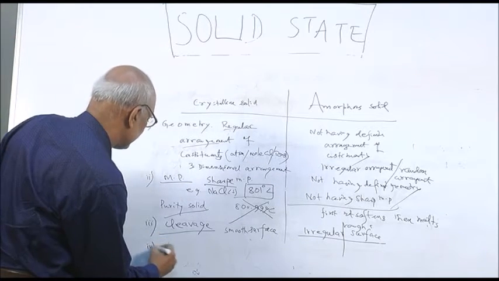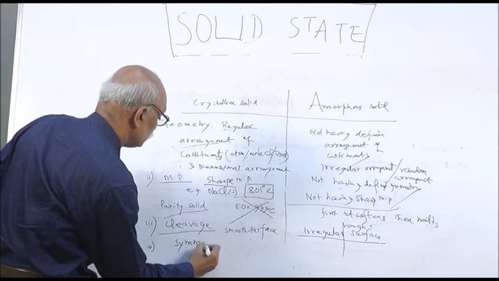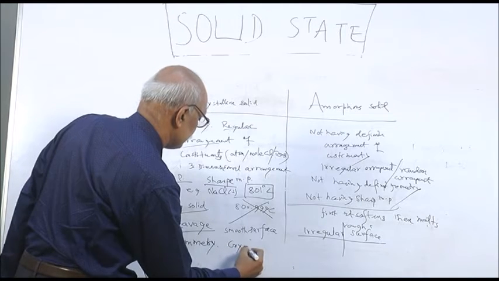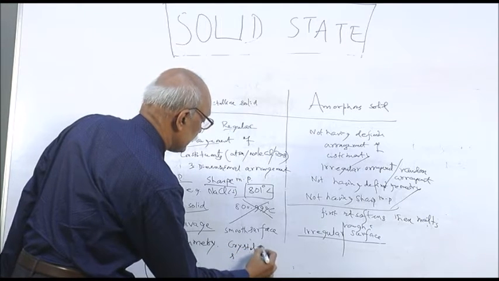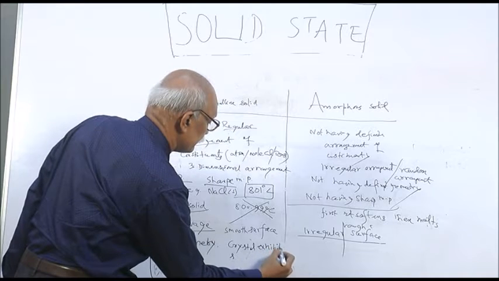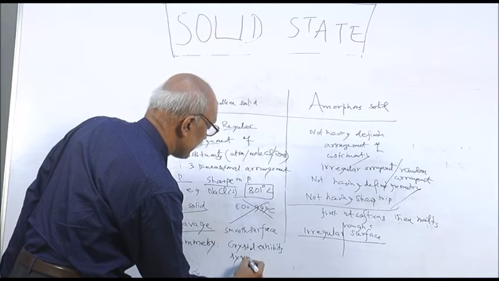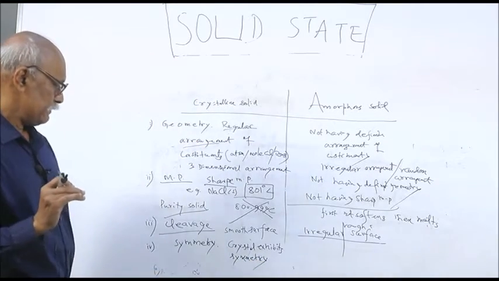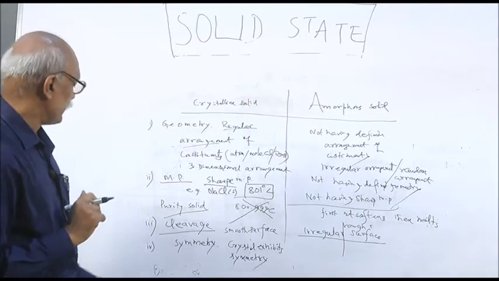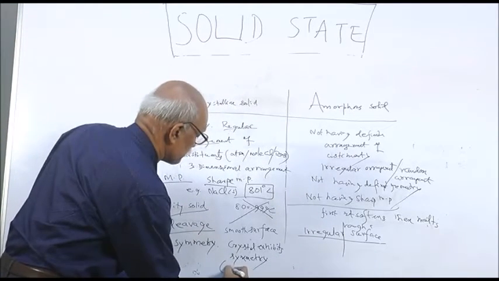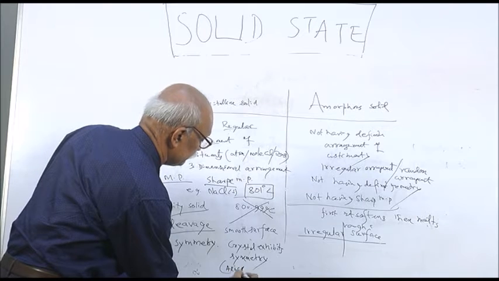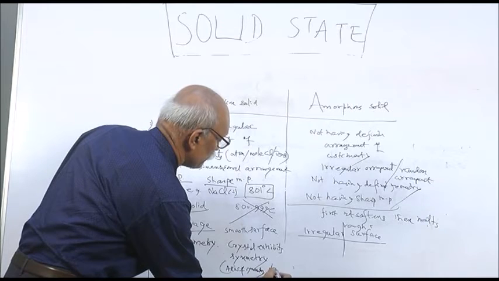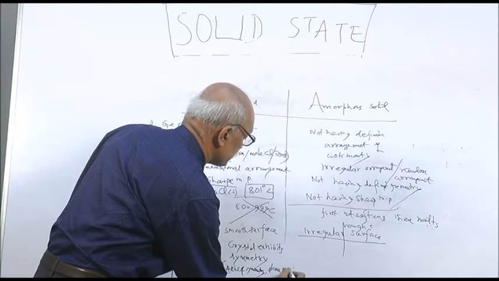Then fourth, you get symmetry. Crystals exhibit symmetry. You will learn about symmetry in higher classes. There are different types of symmetry, like plane of symmetry, center of symmetry, and axis of symmetry. You will learn these later in your higher classes.